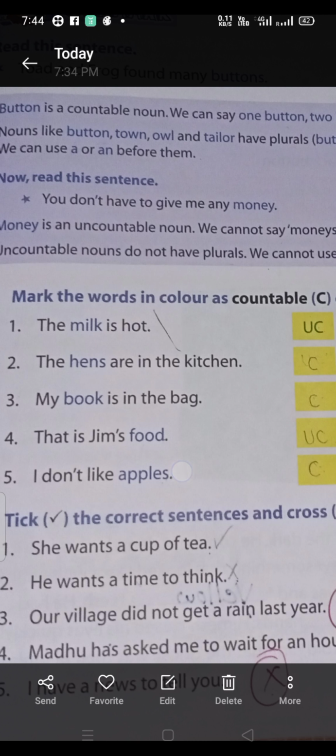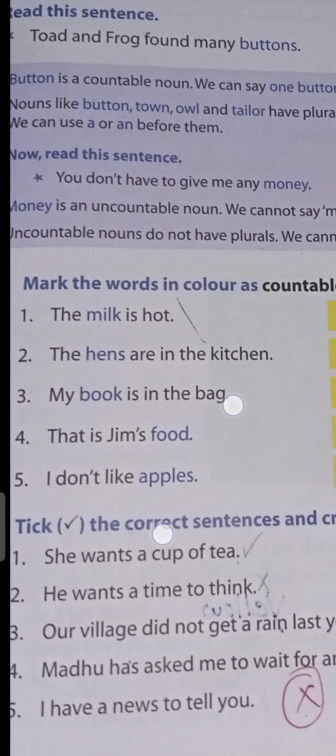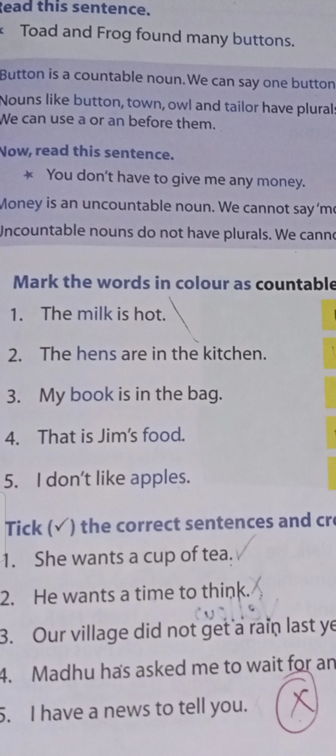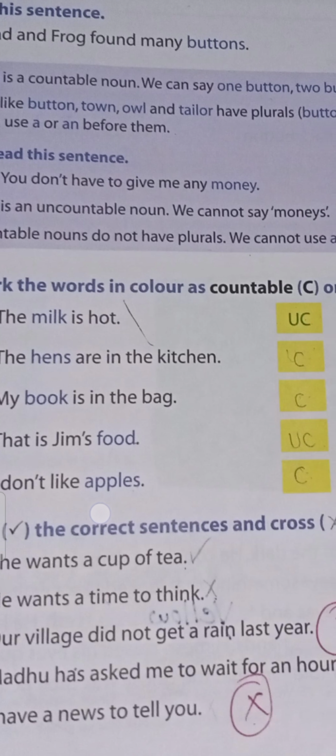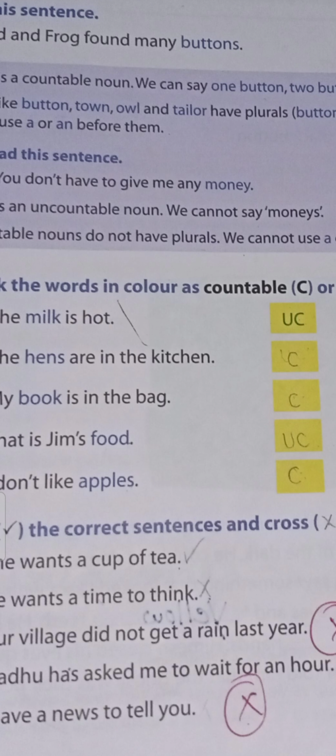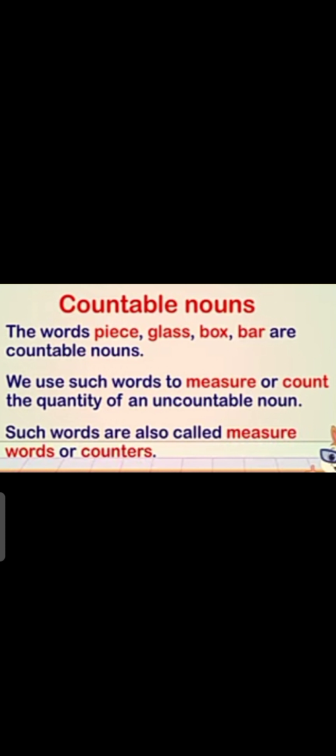See here, we are using a vowel sound, but still we are not using a or an here. Sometimes if it is a singular form, we are using an here, because a is a vowel, so before this we use a or an, but here we are not using this one.